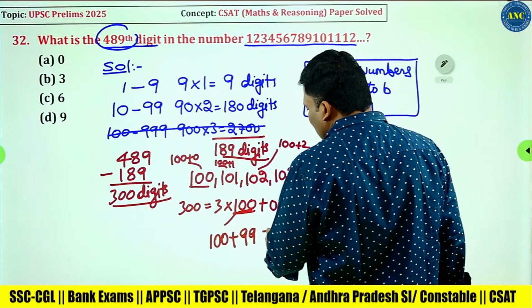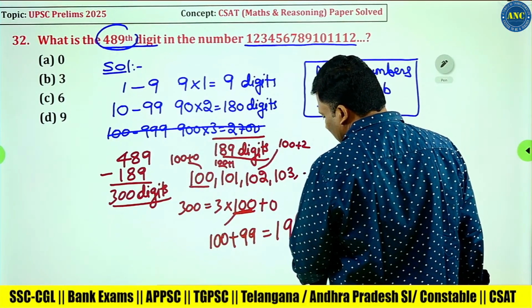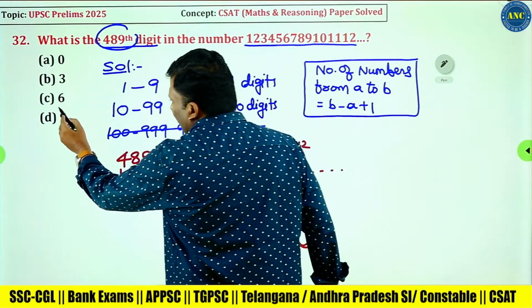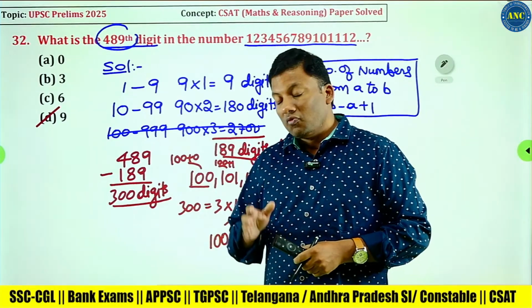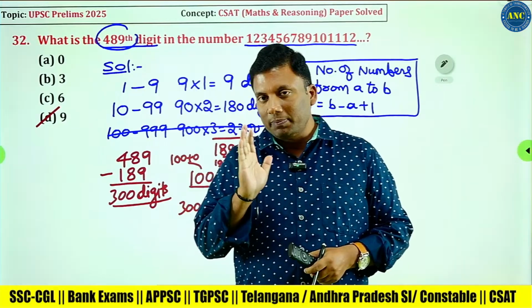The 100th group is 100 plus 99. No more digits need to be written. So the answer for this question is 9. I hope the idea is very much clear. Very important model. I am again repeating this model.